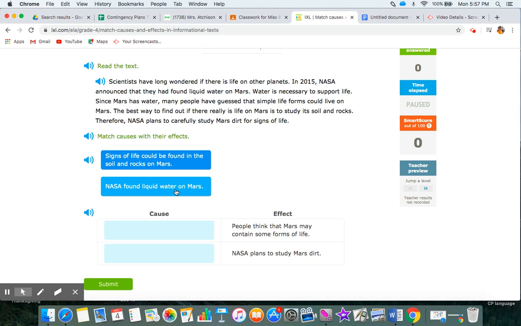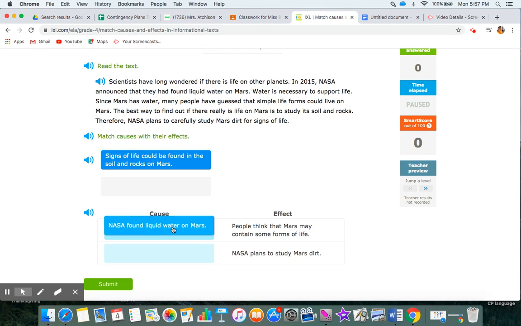That is why people think that. Because NASA found liquid water on Mars, people think that Mars may contain some forms of life. That makes sense, and we found it in the reading. NASA announced that they had found liquid water on Mars, and water is necessary to support life. So since Mars has water, many people have guessed that simple life forms could live on Mars.